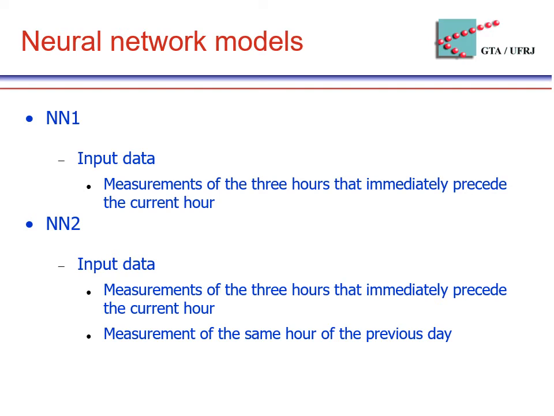We use a regression model based on a multilayer perceptron neural network. The first model, called NN1, has as input data the measurements of the 3 hours that immediately precede the current hour. The second model, NN2, has the same input data as NN1, plus the measurement of the same hour of the previous day, assuming that it might be close to the current hour.